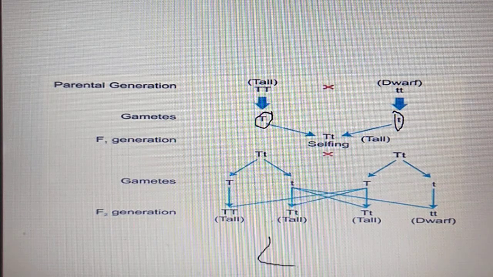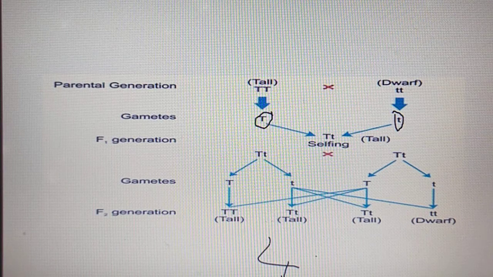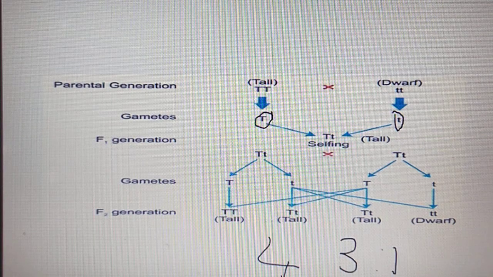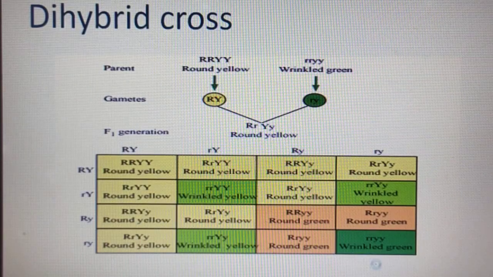Like that, 4 offspring are produced here. In these 4 offspring, 3 are tall and 1 is dwarf. That is the phenotypic ratio 3:1.